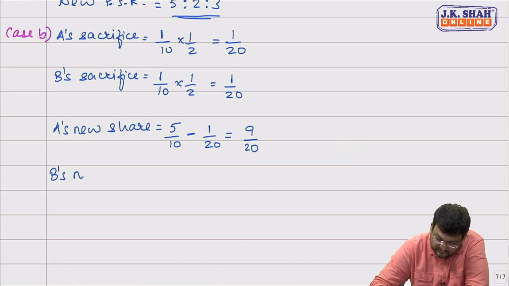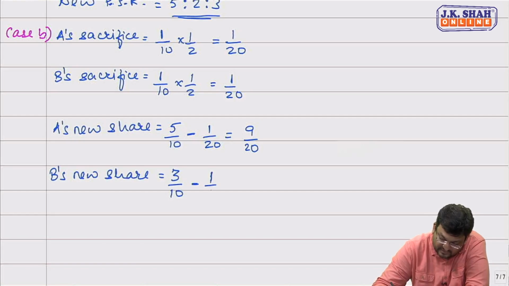B's new share. Old share of B was 3/10, sir, and he gives away 1/20th share. So 5/20 will be B's new share.